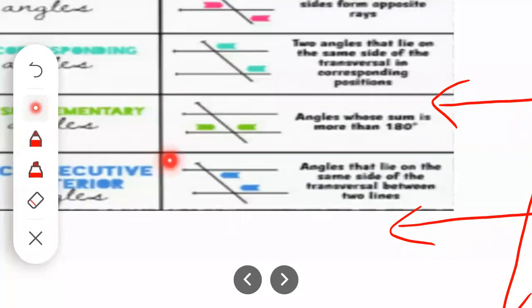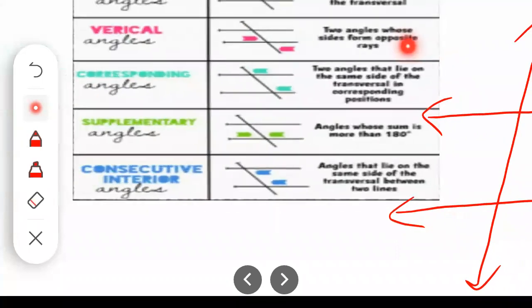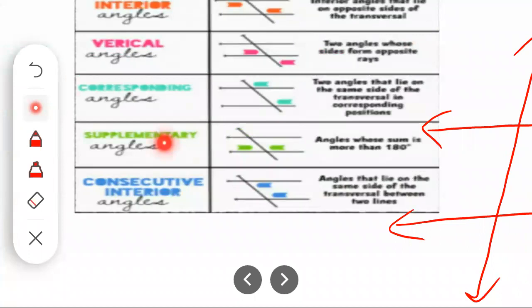Another pair that you can see here is the linear pair of angles. That means one parallel line and its intersecting line, that is the transversal, form side by side angles, the neighboring angles. Those are called a linear pair of angles, and those are also supplementary.